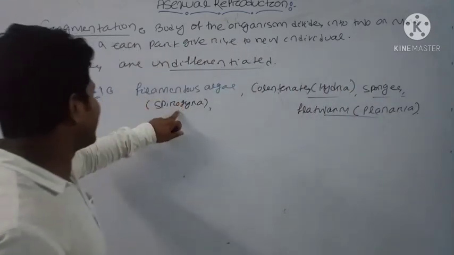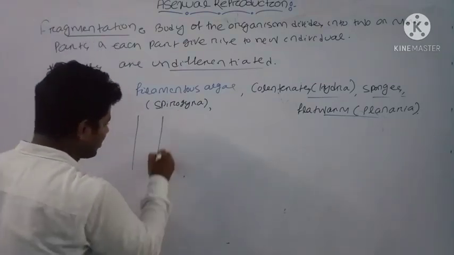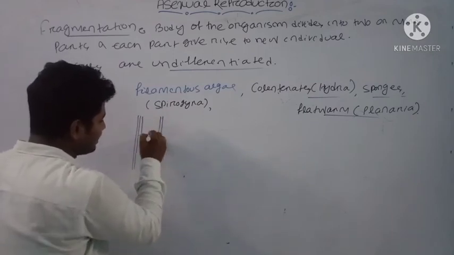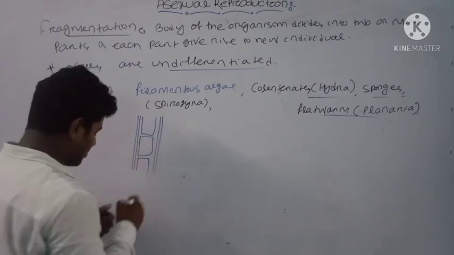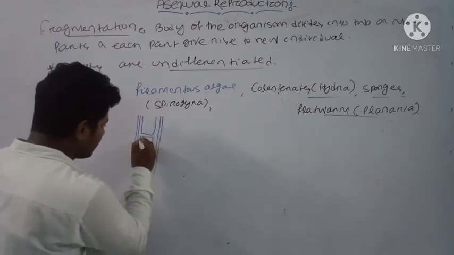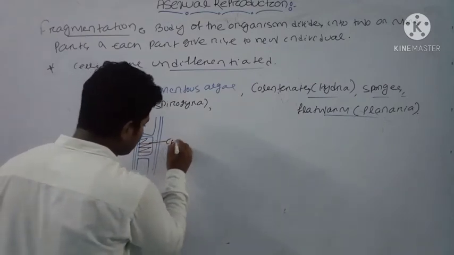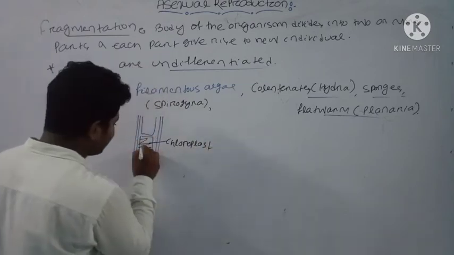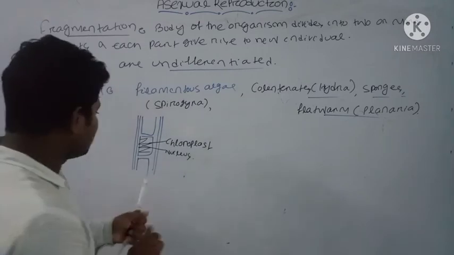In Spirogyra, suppose this is the structure. It is a filamentous structure, and it has a chloroplast, and these are the nucleus.